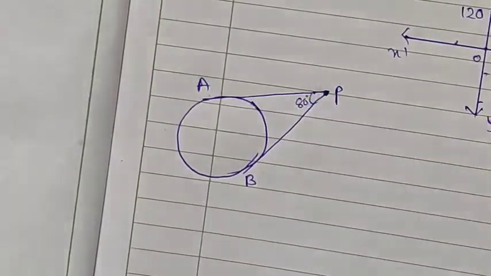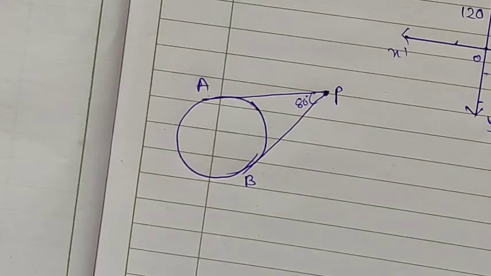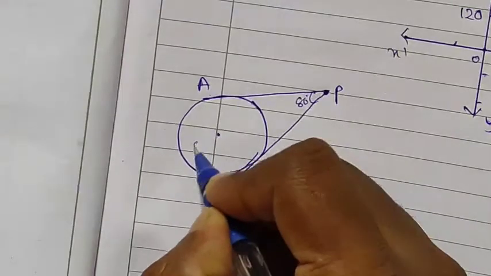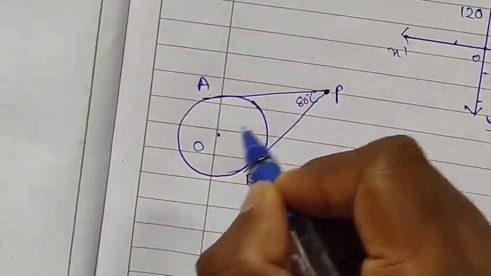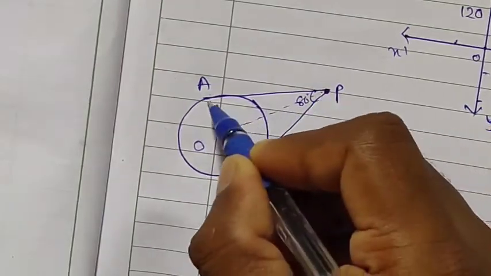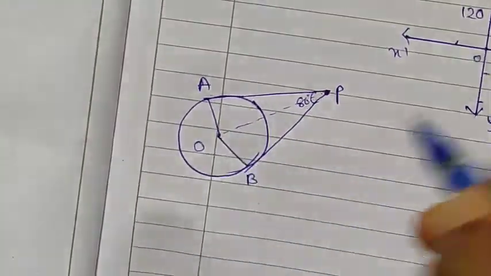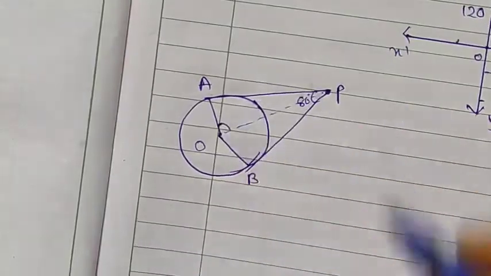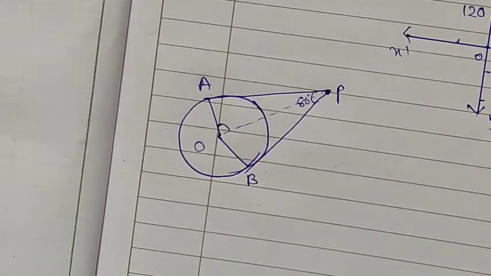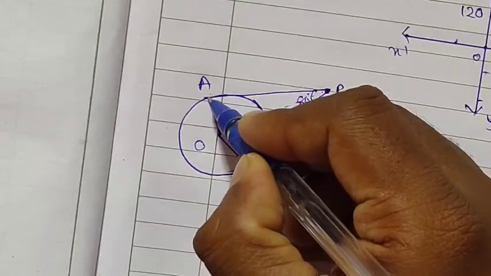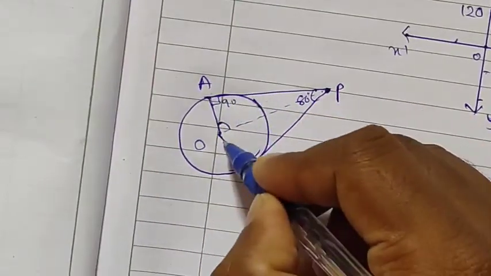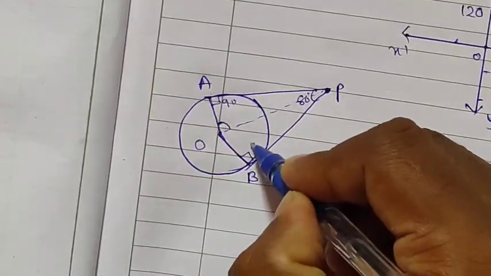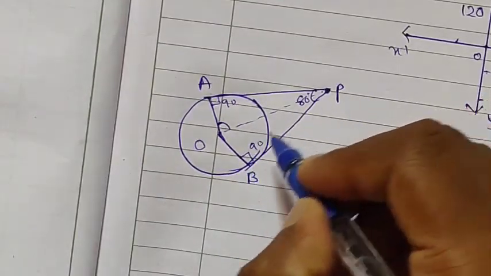This is 80 degrees. You need to find out the angle POA. Suppose O is the center of the circle. You need to find out this angle only, POA. Since we know that the radius makes 90 degrees with the tangent, this is 90 degrees, and here also OB is the radius, it makes 90 degrees with this tangent.